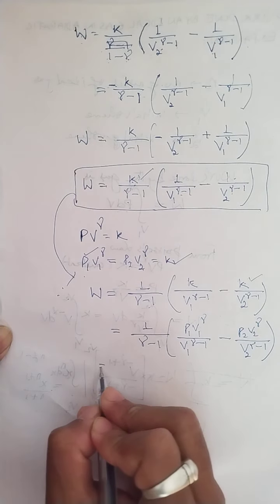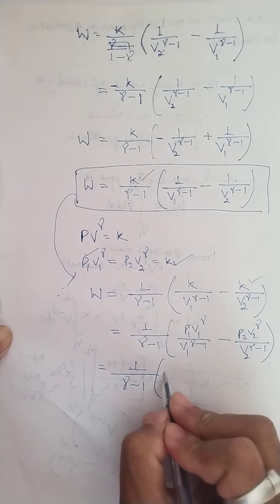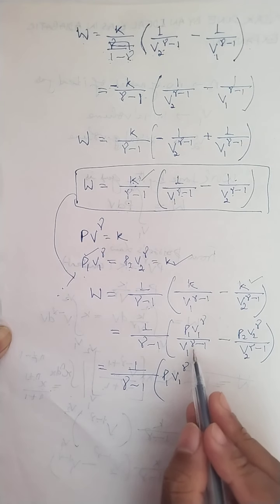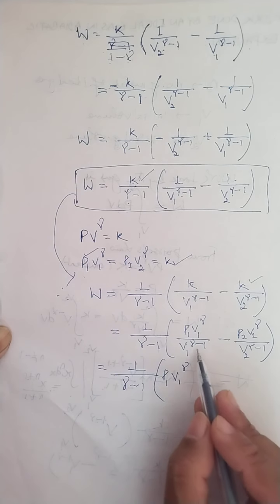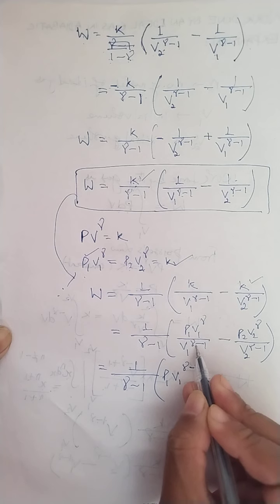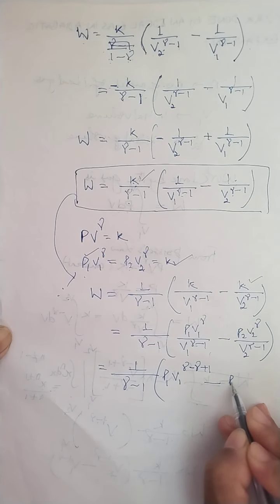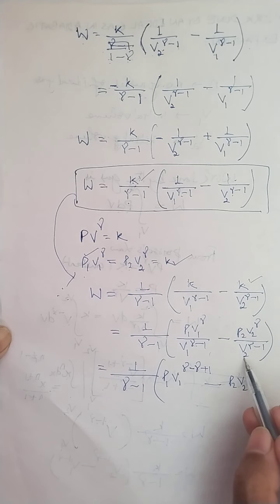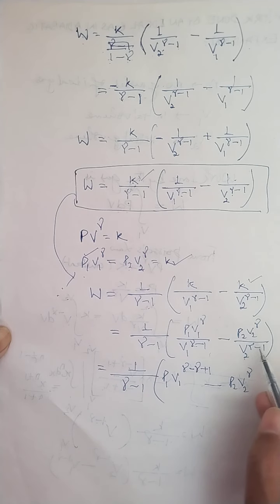So I write down 1 by gamma minus 1. So P1 V1. Now this is gamma. Now you know V1 gamma minus 1, if I take in the numerator, it will be minus gamma plus 1. Sign of this power will change, and that I'll add with this. So minus gamma and minus 1 become plus 1. Minus P2 V2 to the power gamma already there in the numerator. So this V2 to the gamma minus 1, if I take in the numerator, gamma minus 1 become minus gamma plus 1.